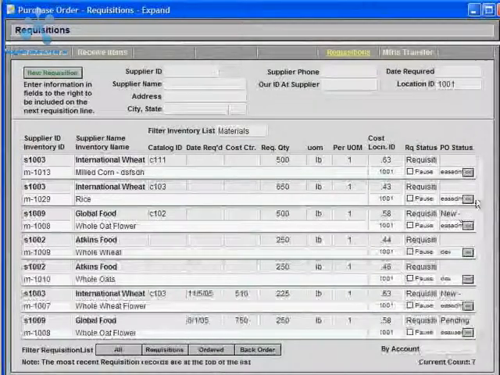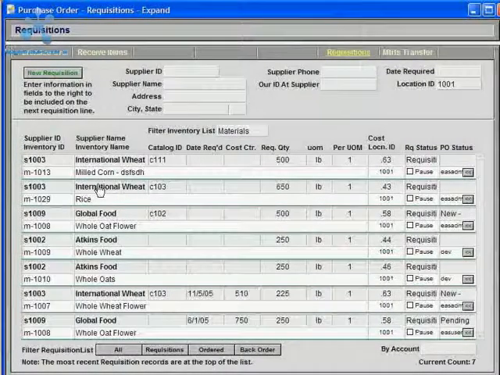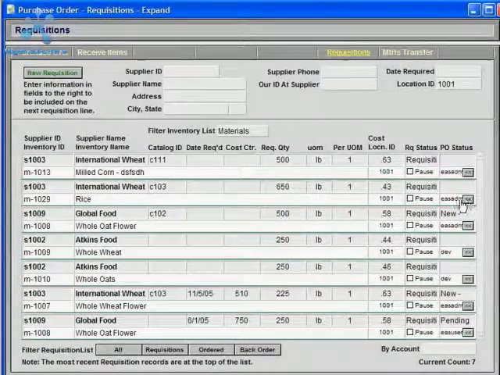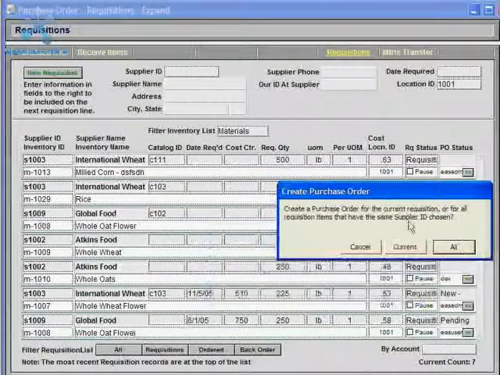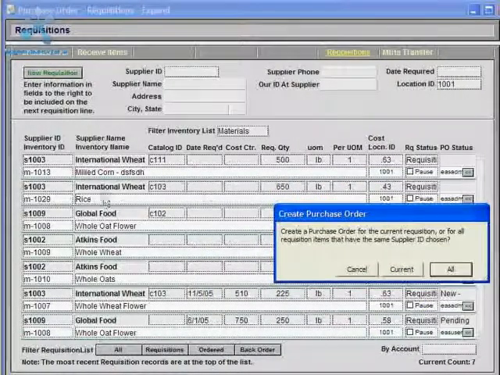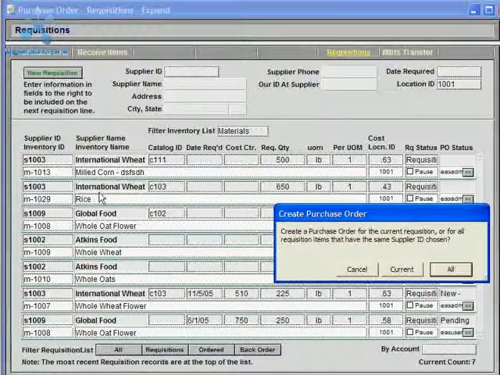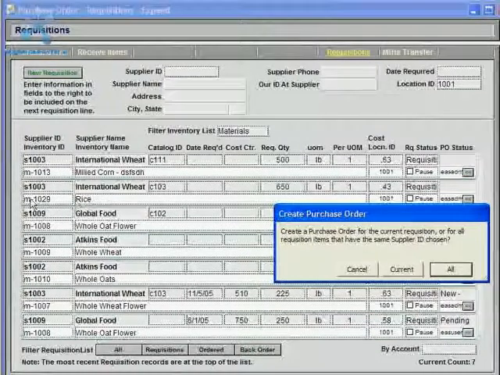So right now I'll go ahead and create a purchase order for International Wheat by clicking the small square button to the right that has the two arrows pointing into the left. When I click on this button, it asks me, do I want to create a purchase order for the current requisition item or for all requisition items for the same supplier? If I just click current, it's just going to create one purchase order with one line item for this M1029